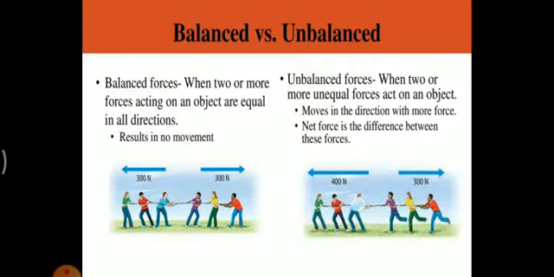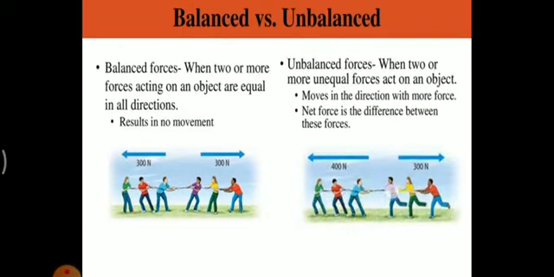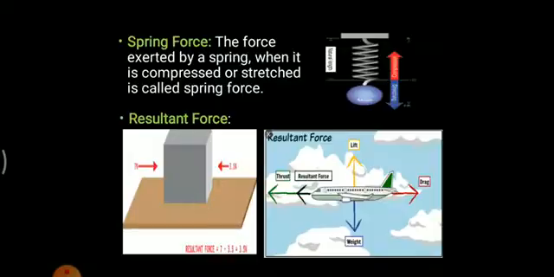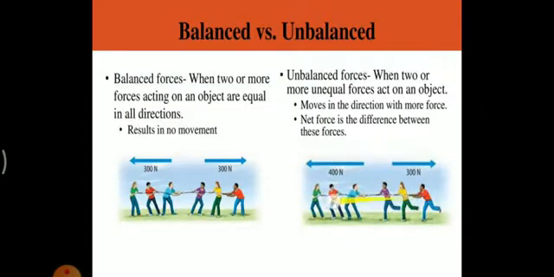Now imagine if these three persons are collectively applying a force greater than the force created over here, that is, they are applying a force of 400 Newton, and the force being applied by these three persons is 300 Newton. You will find that all these three persons will also move in this direction, because here the force is 400 Newton and here 300 Newton. Here 100 Newton of force is greater. That's why you will find that the object will tend to move in this direction. So this is an example of unbalanced force.